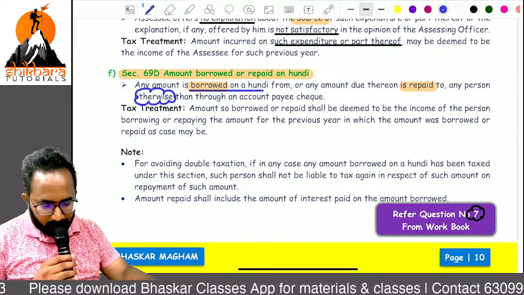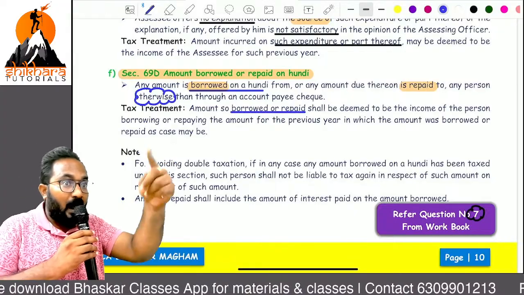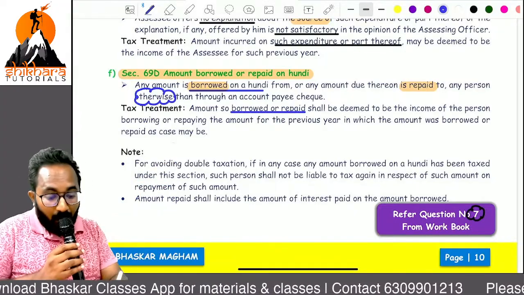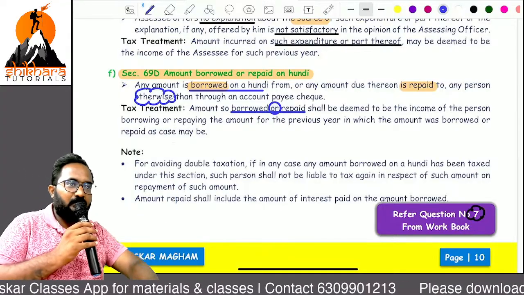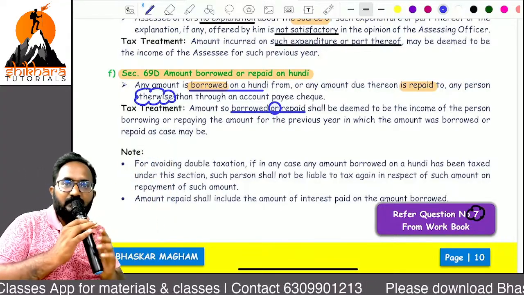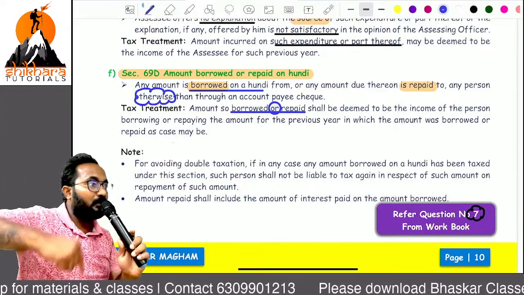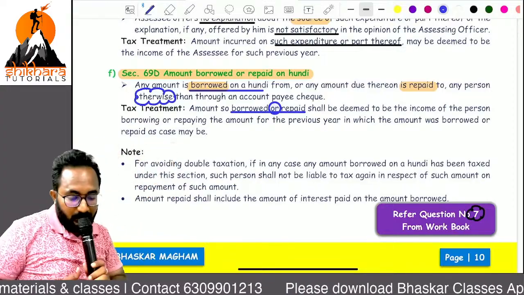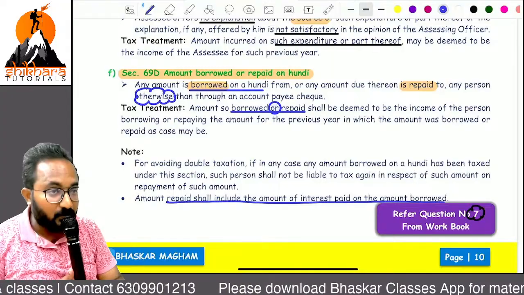Yes. One more thing. Amount borrowed or repaid. Remember, the conjunction is what? Or, not and. Why? If both are treated as undisclosed, that leads to double taxation. Either borrowed also you need to treat as undisclosed, or you can treat repaid. So next, amount repaid includes interest also.